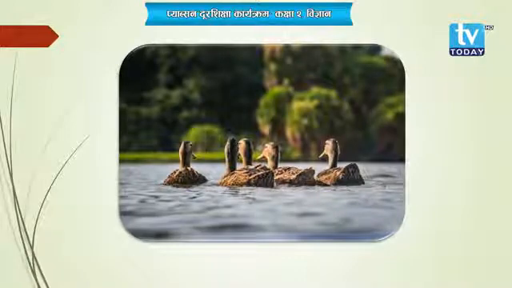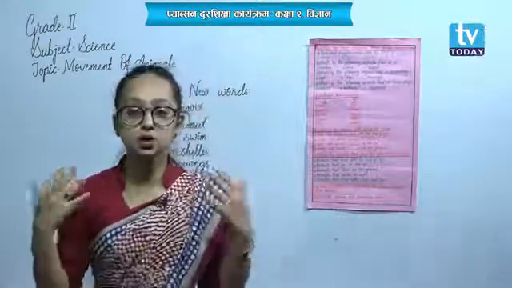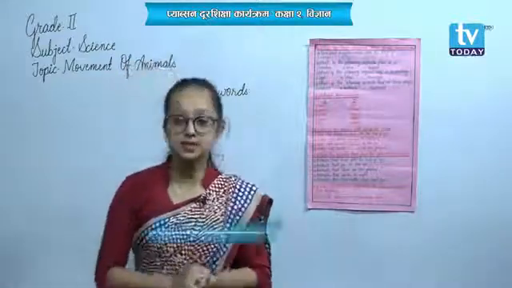But here is the difference between the animals, okay? Fishes also swim in water, frogs and ducks also swim in water. But the difference is that fishes have fins to swim in water. The part of fish that helps them to swim in water is their fins.